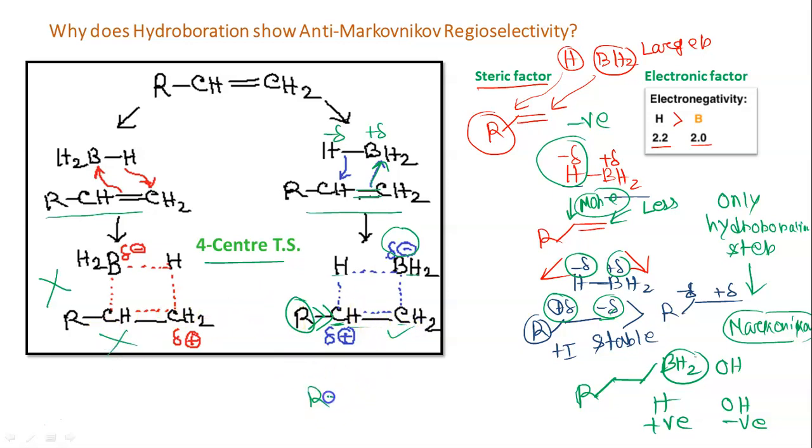So ultimately what type of product are we getting? R CH2 CH2 BH2. So this is the first step, and in the second step it will be converted to R CH2 CH2 OH. So if you focus only on the end result, it is anti-Markovnikov. But actually, if you consider the first step, that is only hydroboration, it will be Markovnikov.